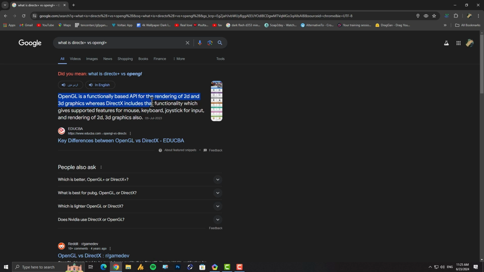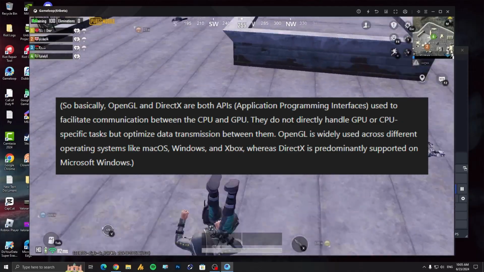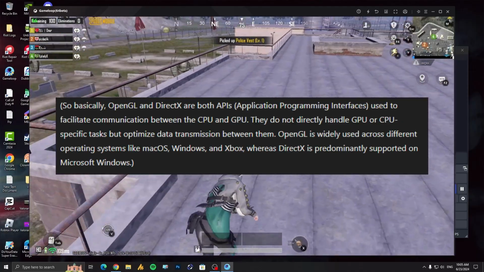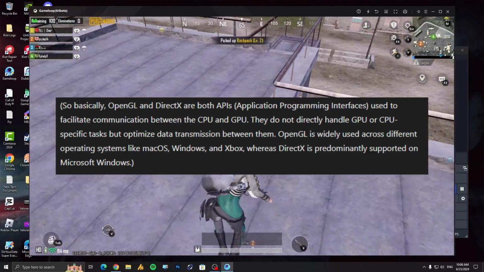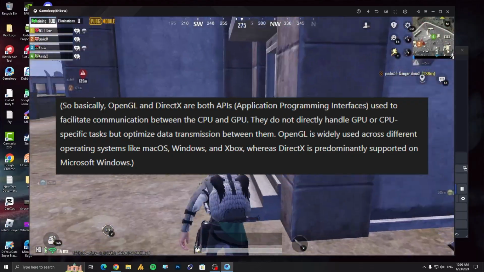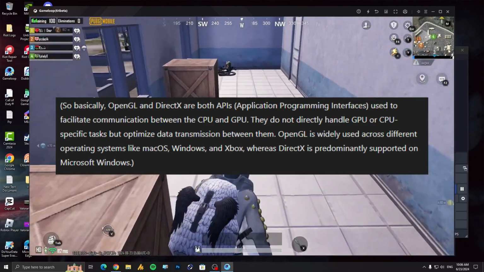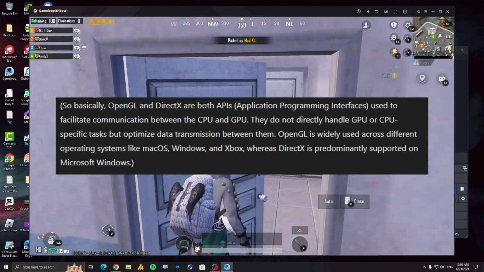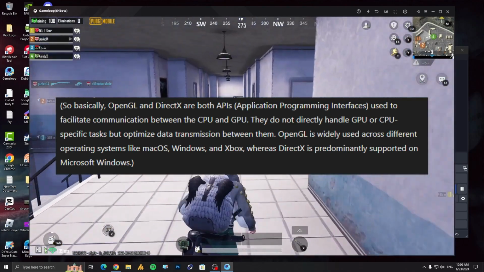So basically OpenGL and DirectX are both APIs, meaning application programming interfaces, used to facilitate communication between the CPU and GPU. They do not directly handle GPU or CPU specific tasks but optimize data transmissions between them. OpenGL is widely used across different operating systems like macOS, Windows and Xbox, whereas DirectX is predominantly supported on Microsoft Windows. Well, let's tweak all these steps together and improve the FPS and performance for you now.